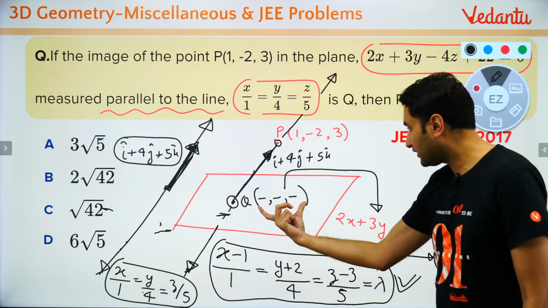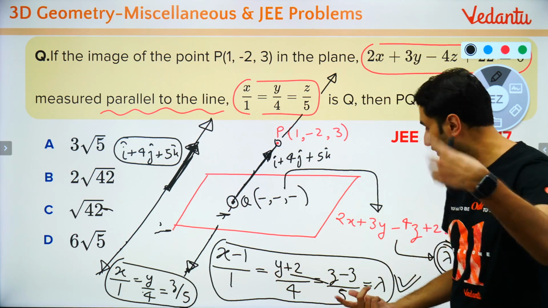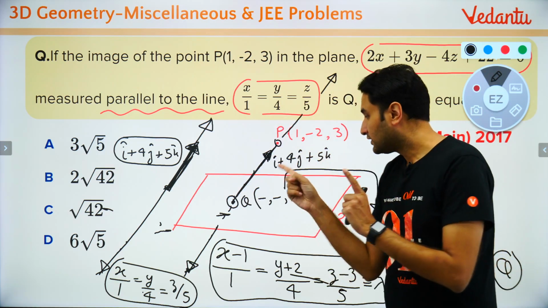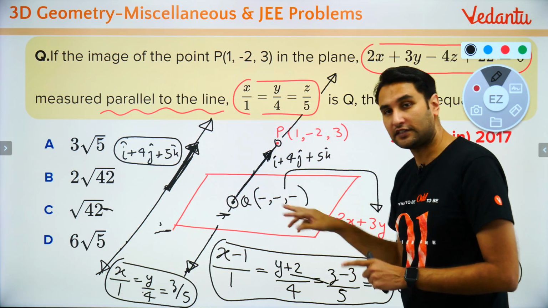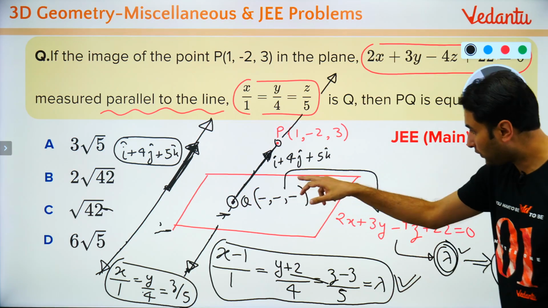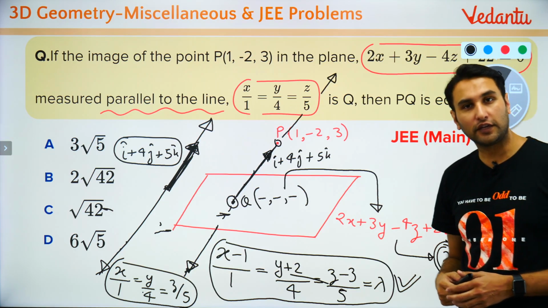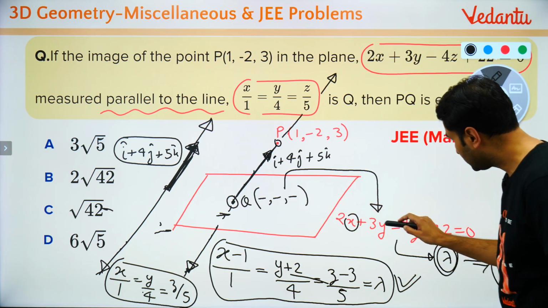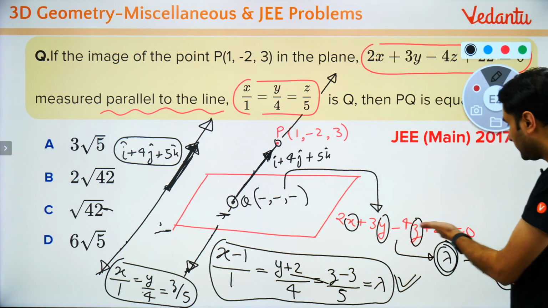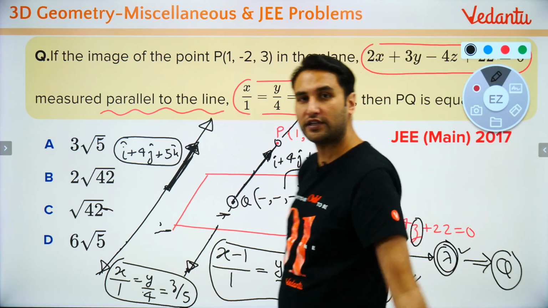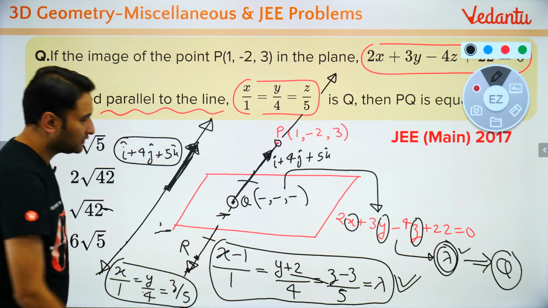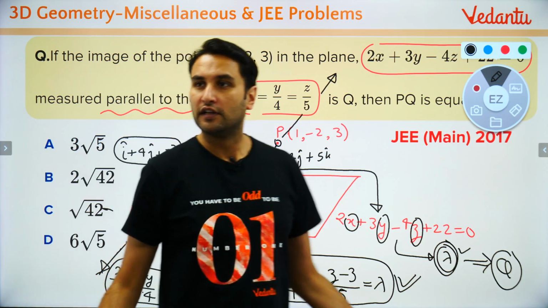बहुत अच्छी बात है. So I can write Q in terms of lambda as we have been doing in the previous problems. Now that point Q is a special point, it is the point of intersection of the line and the plane. So this point Q lies on the plane, so it will satisfy the equation of the plane. So in the place of x, y and z, put the points which are in terms of lambda. सॉल्व कर दो, लैम्डा आ जाएगा, तो Q आ जाएगा, और Q आ जाएगा तो इमेज R भी आ जाएगा यूजिंग द मिड पॉइंट फॉर्मूला. वेरी सिंपल, दैट्स इट. एनीबडी एनी कंफ्यूजन?